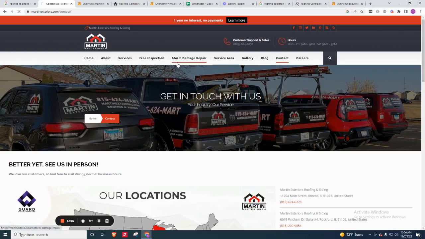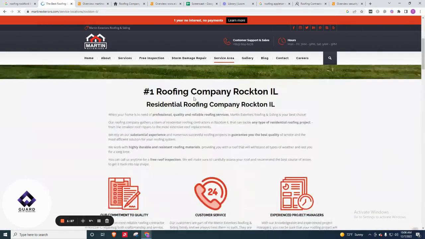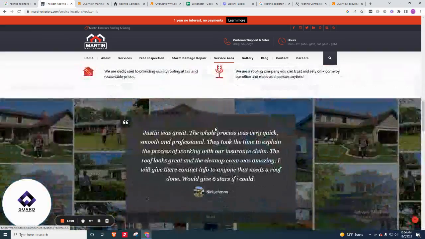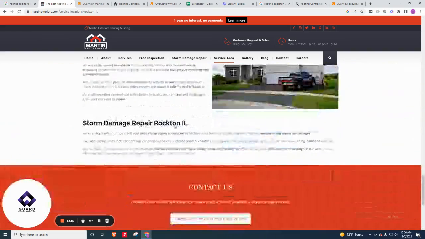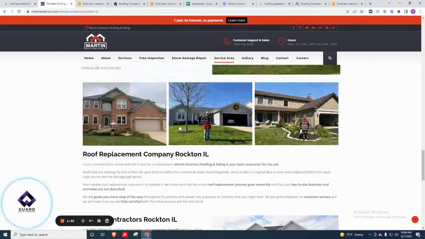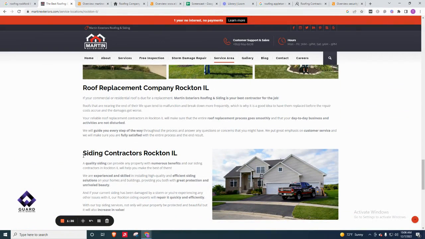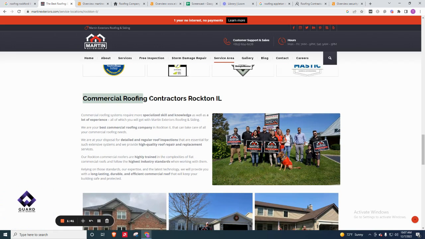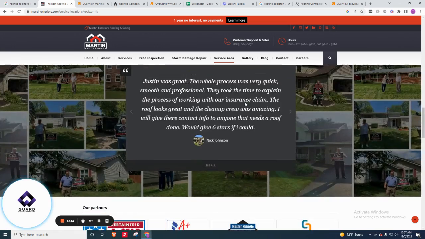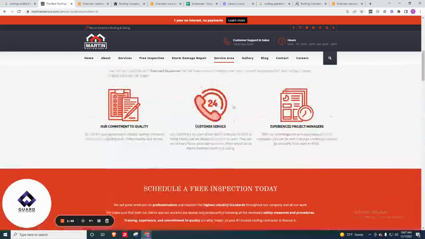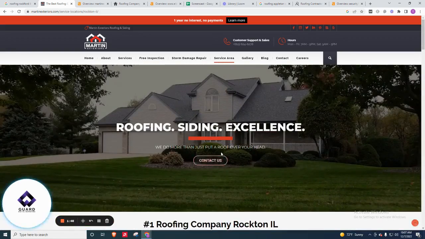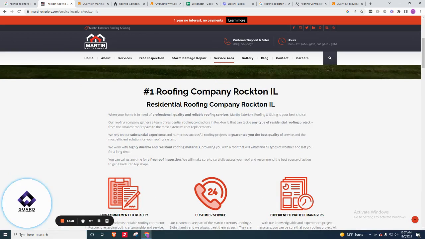As you know, this Rockton, Illinois tab of your website is going to be pushed to rank within Rockton. As you can see, you have some of these keywords, right? Roof replacement company, Rockton, Illinois. Commercial roofing contractors, Rockton, Illinois. These are the keywords you have within this page. So this page specifically is the one trying to rank just for that area. Roofing company, Rockton, Illinois, right?